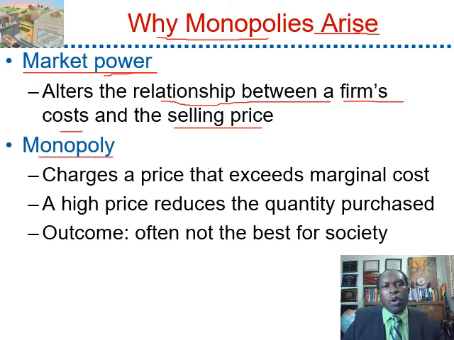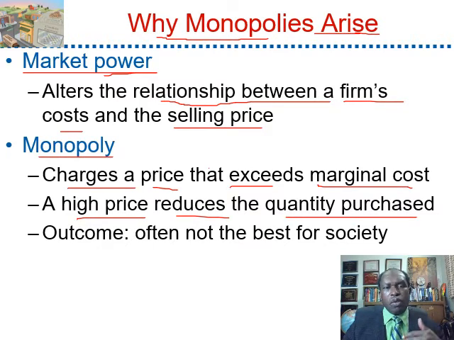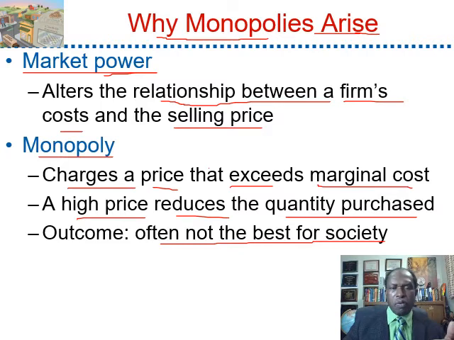In other words, we have monopoly because a monopoly charges a price that exceeds the marginal cost. A higher price reduces the quantity purchased, and the outcome is often not the best for society. In chapter 14, we talked about competitive firms: many buyers and many sellers with no power to influence the price of the good. They are price takers. A monopoly, on the other hand, is a price maker. It can charge higher prices, so price is greater than marginal cost.